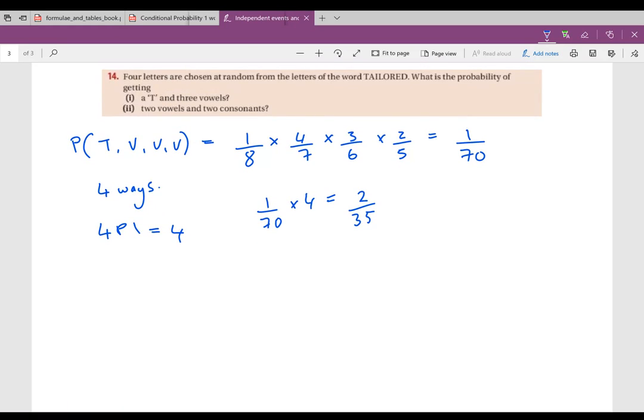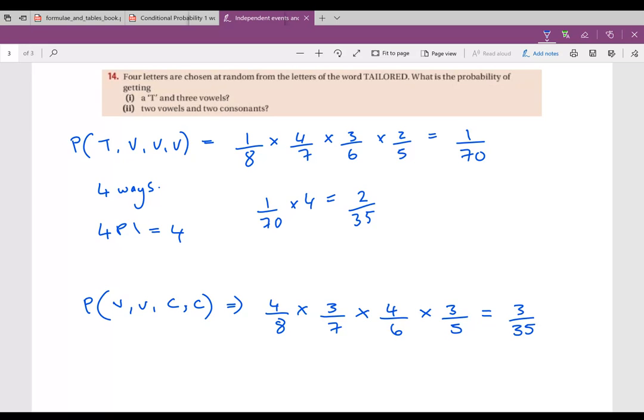The next one is 2 vowels and 2 consonants. Let's look at one of the probabilities: the probability that we've got vowel, vowel, consonant, consonant. So I have 4 vowels and 4 consonants. Let's start. We've got vowel, 4 out of 8. Then I've used 1, 3 out of 7. I'm back to having 4 consonants, but there's only 6 letters left, and 3 consonants, and only 5 letters left. Which will give me 3 out of 35.